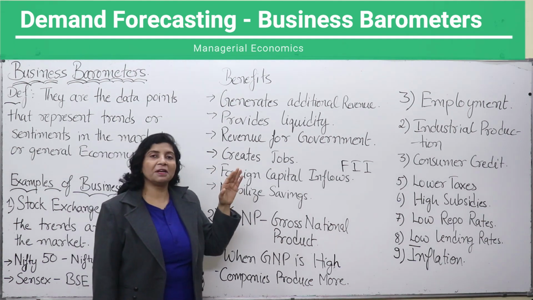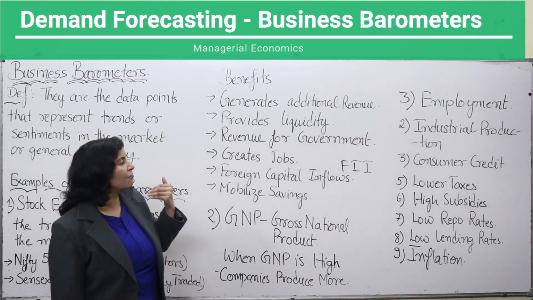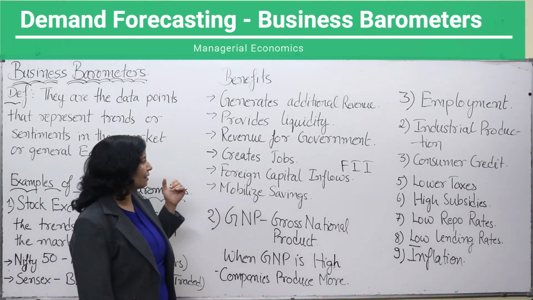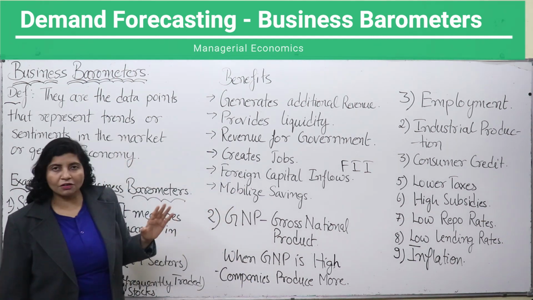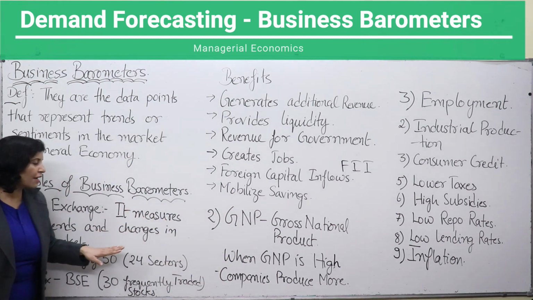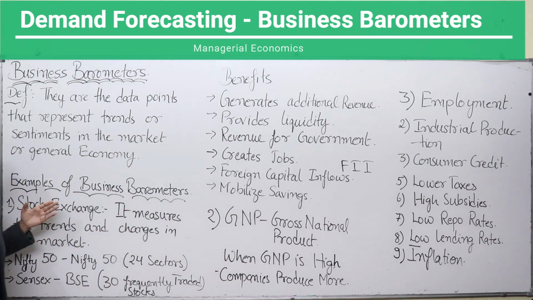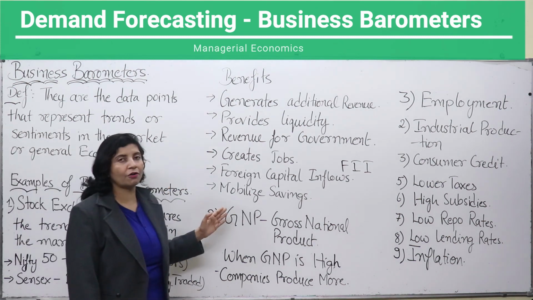Foreign capital inflows will be lesser in amount, or they may withdraw their amount from there. That means foreign capital will leave India. People can always mobilize savings, but they will lose their savings as well. So it works both ways, and it can tell you what will be the demand in the economy, and it is an important barometer for the economy.